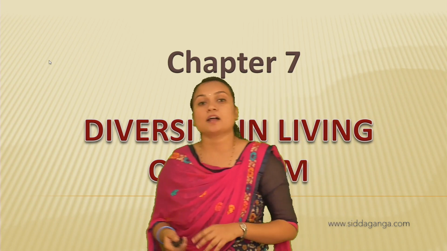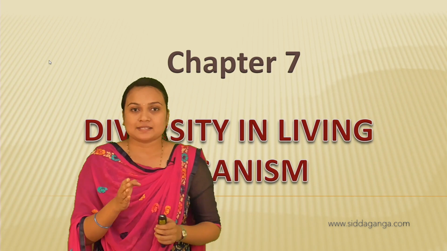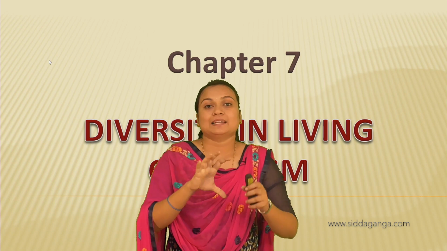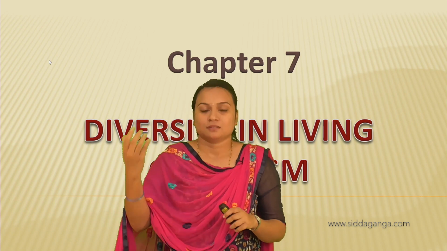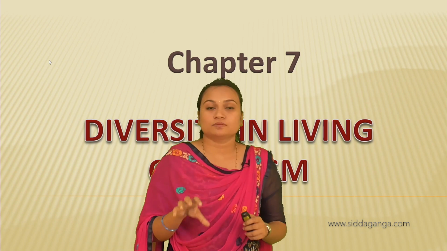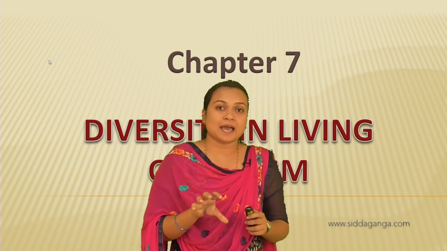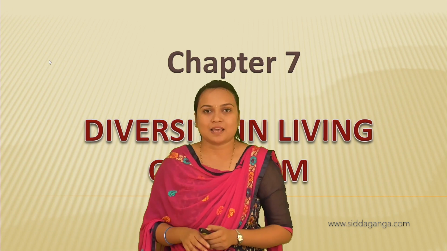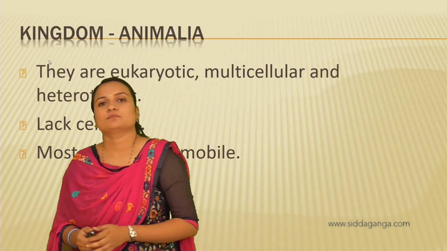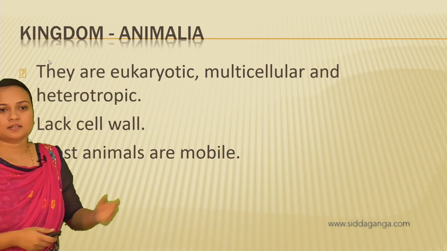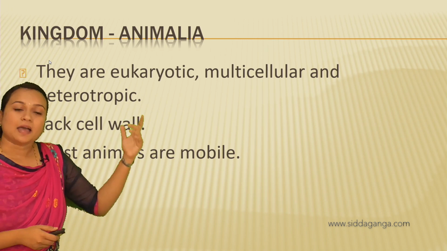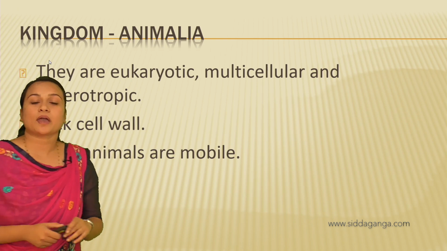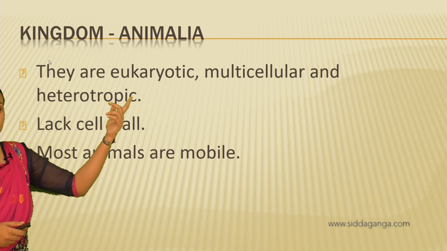So let us start, but before starting, as I said, for classification you have to learn different characters, right? So today let us learn the fundamental characters needed for the classification, in today's class. Okay, so these are the characters of the kingdom Animalia, and these are the basic characters. They are eukaryotic, multicellular and heterotrophic.